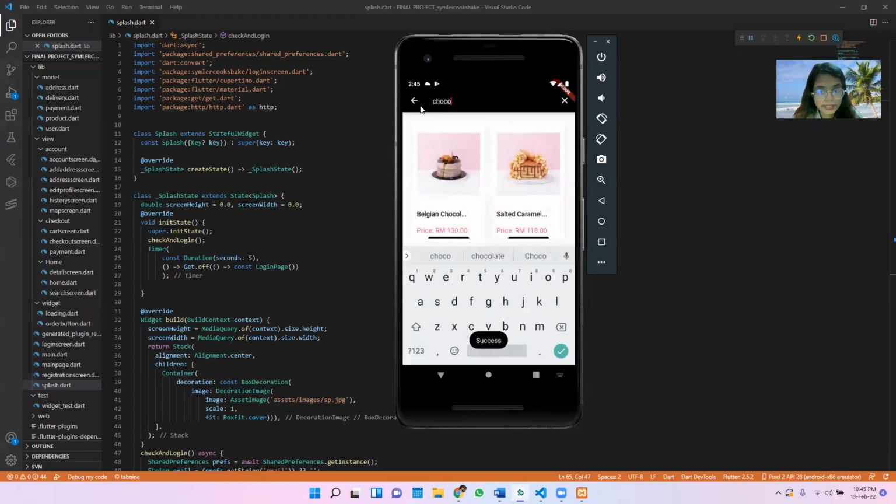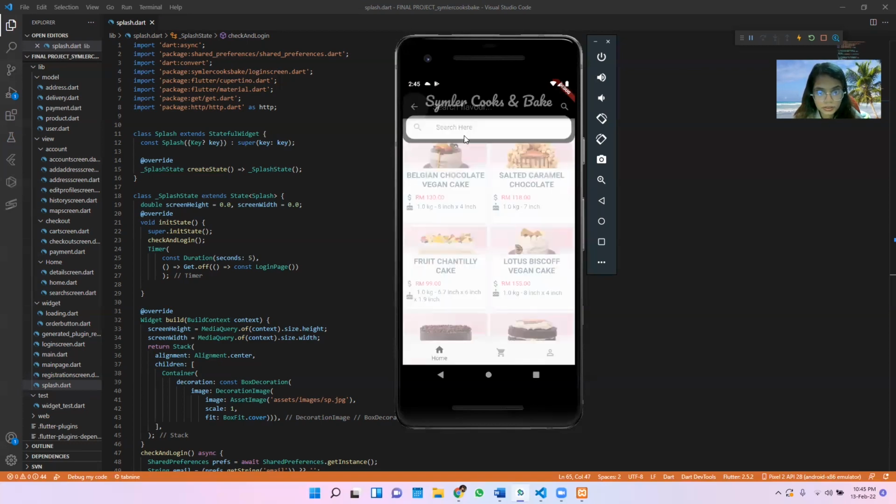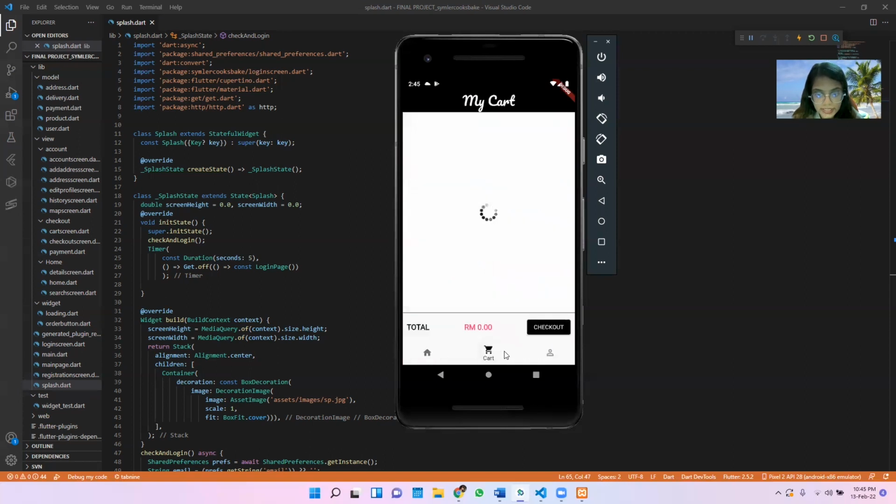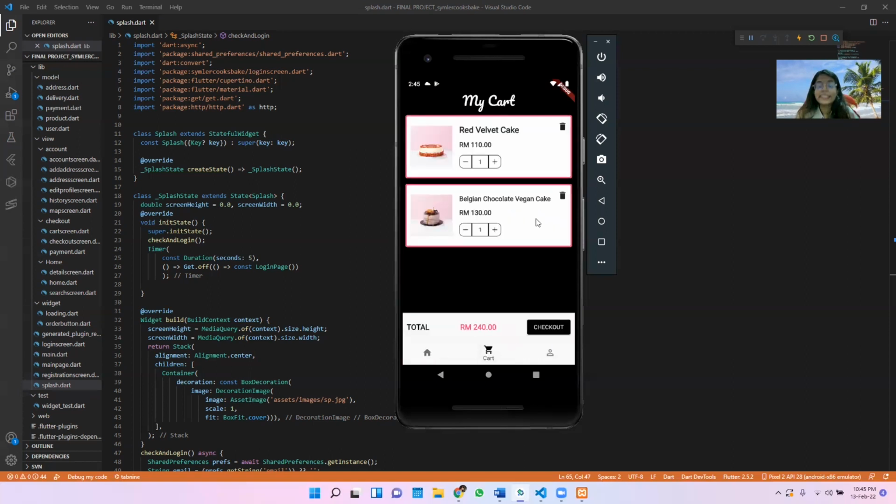Okay, I already added it again. Let's see the cart if it's stored or not. Here you can see the product we already added. It's already in our cart. Yeah, 110 ringgit, 130 ringgit, in total of 240.